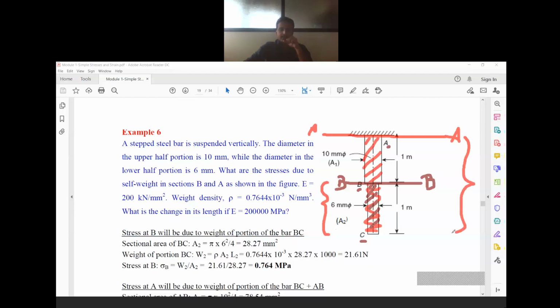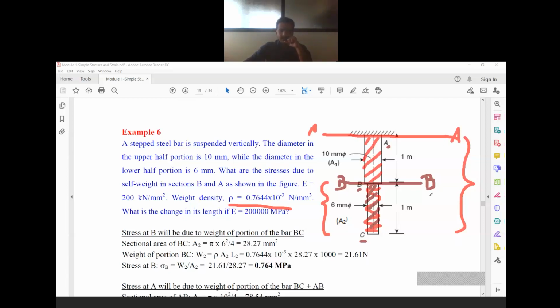Okay. So this is the basic concept, and based on this, they have asked you to calculate the change in length. And they have also given the density of the material, rho. Only one density is given.